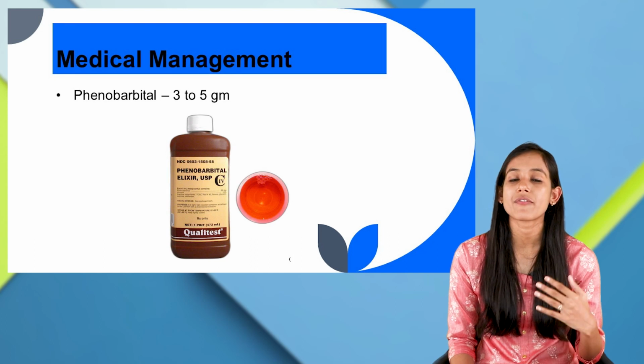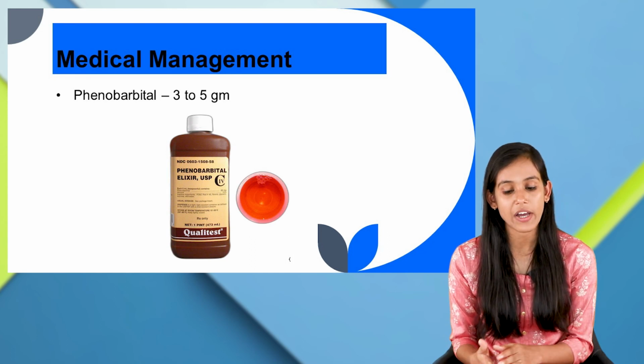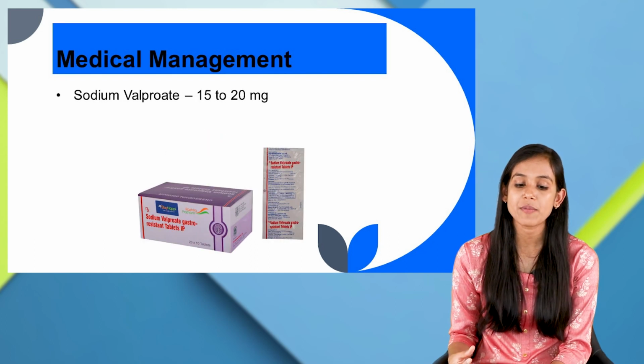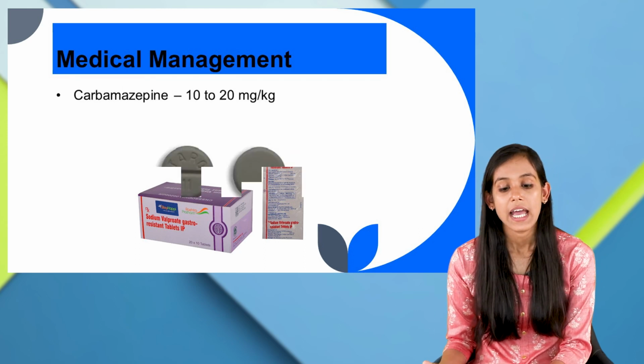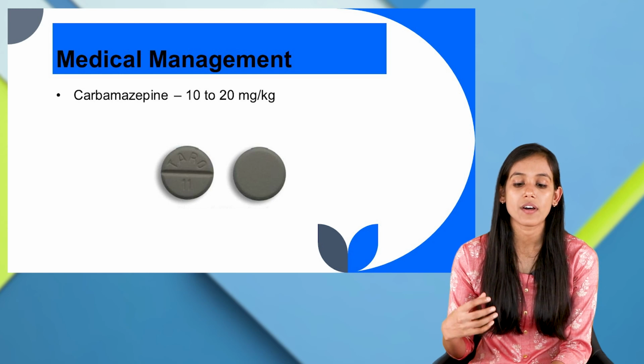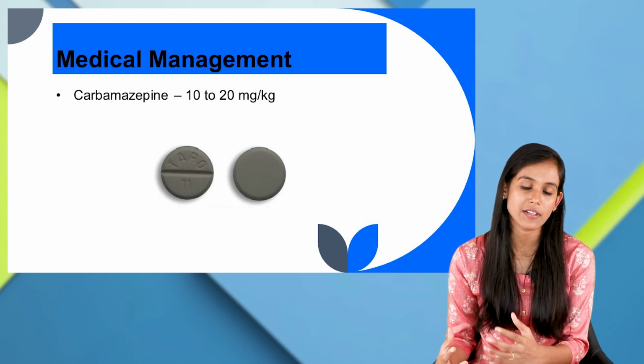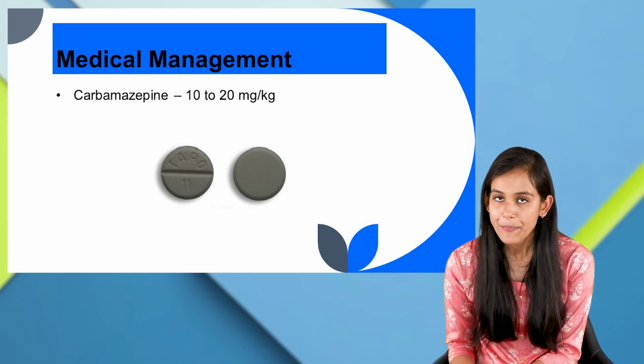We can also give phenobarbital, which is 3 to 5 gram. Apart from these, we can give sodium valproate 15 to 20 mg and carbamazepine, which can be given 10 to 20 mg per kg. So these are the medications that are given to the child if they have epilepsy or convulsion disorder.